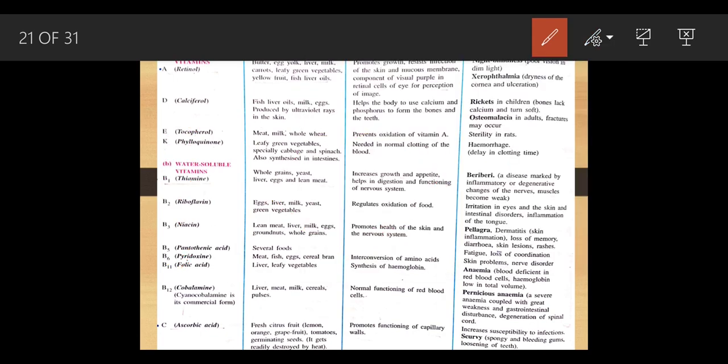Then comes B6, that is pyridoxine. Again, here there are skin related problems and nerve disorders. What does that mean? As I said, the muscles of the brain are unable to take up the command from the body. Then vitamin B11 is called folic acid. It causes a problem called anemia. Anemia means a condition in which there is a deficient amount of RBCs.